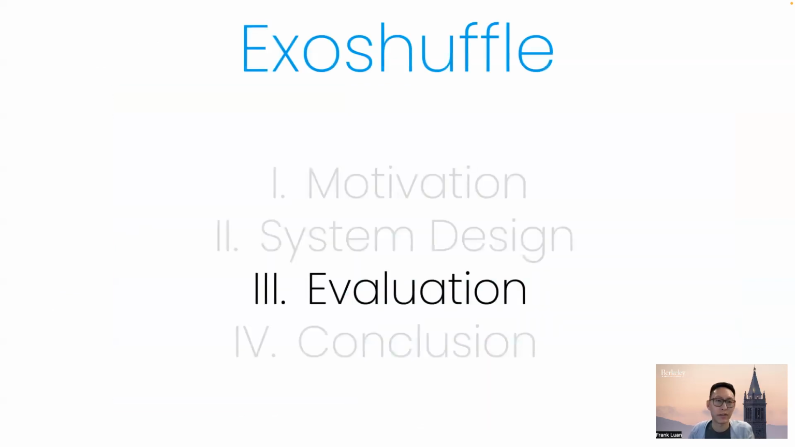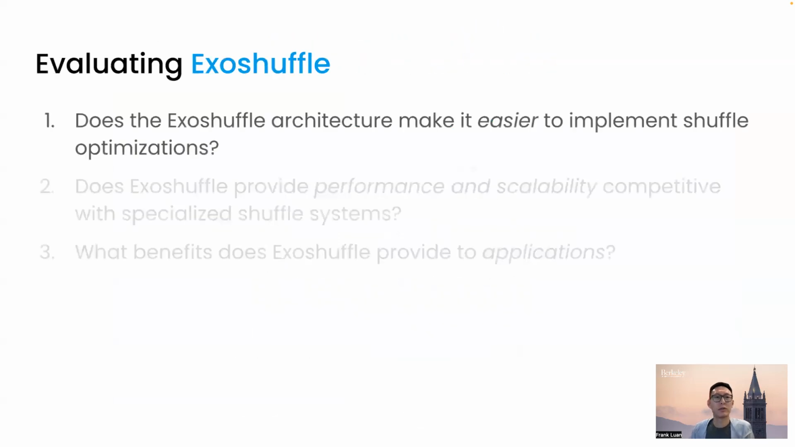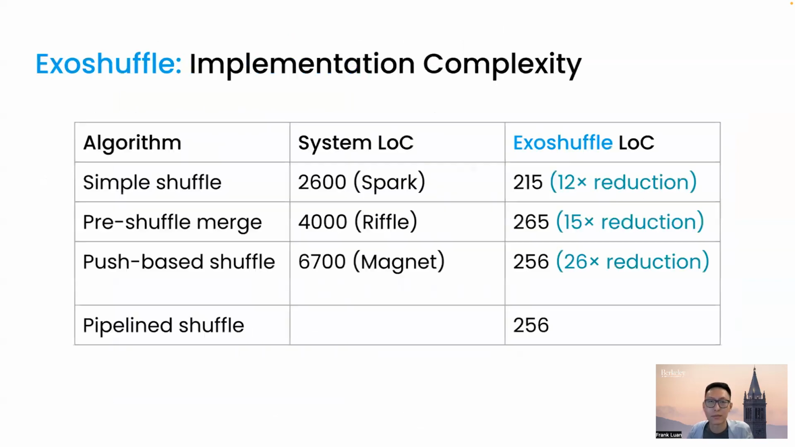Now let's talk about evaluation. The first question we wonder is, does the Exoshuffle architecture make it easier to implement shuffle optimizations? For this, we look at a few optimized shuffle algorithms implemented in previous systems. In Exoshuffle, in order to implement a new shuffle algorithm, we simply need to change the control plane program, and then it will run on the same unmodified execution system.